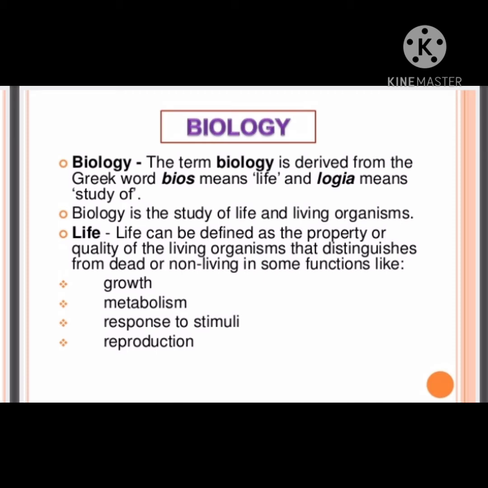This arrangement of organisms is called classification. Classification of organisms may be defined as the arrangement of organisms into different groups or sets on the basis of their similarities and differences. The branch of science that deals with the study of classification of organisms is known as taxonomy.